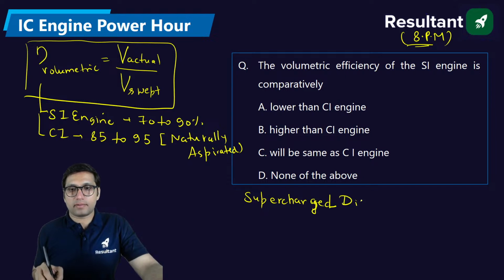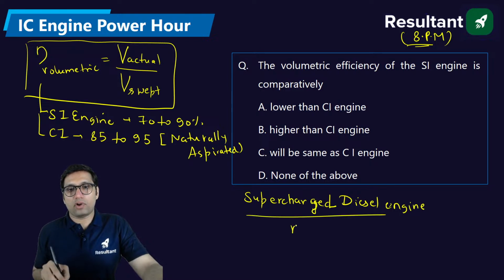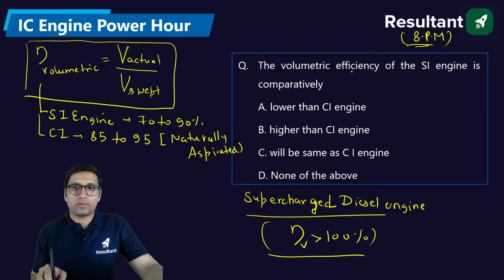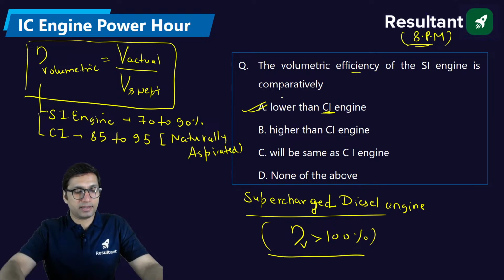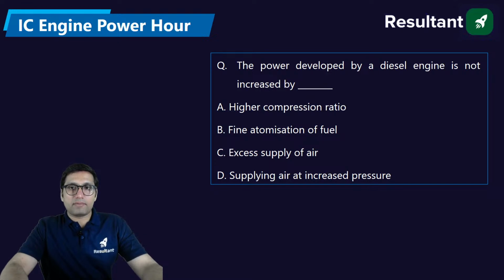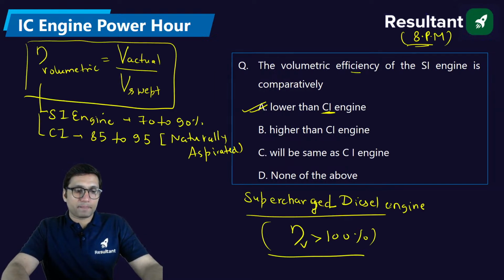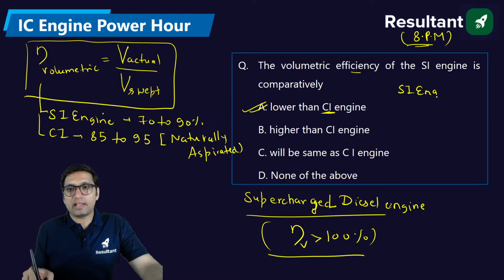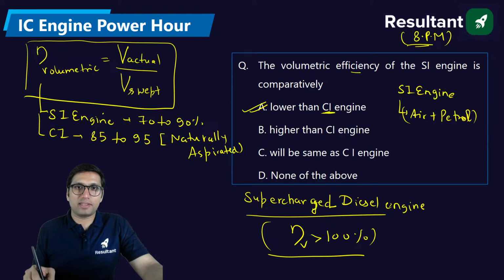A supercharged diesel engine can have volumetric efficiency greater than 100%. So the volumetric efficiency of a petrol engine is comparatively lower than a diesel engine. CI engine means the diesel engine we are talking about. What is the reason behind that? The reason is that a petrol engine eats air and petrol. Because it eats petrol along with air, the capacity of this mixture that can be fed into the petrol engine will be less.